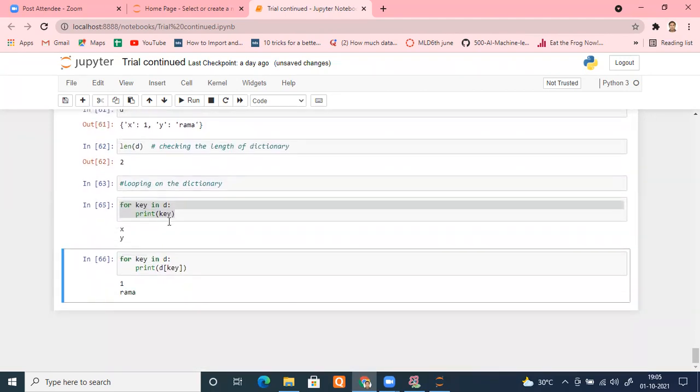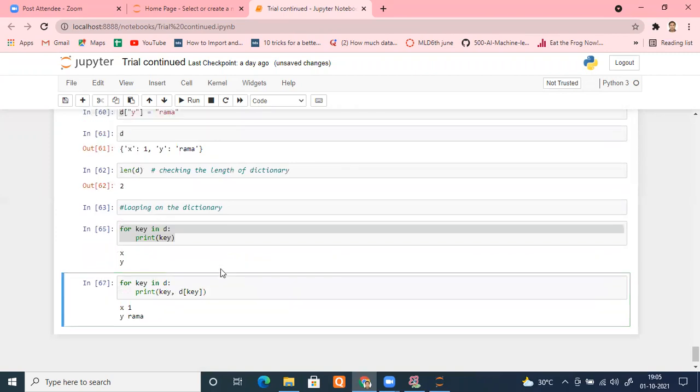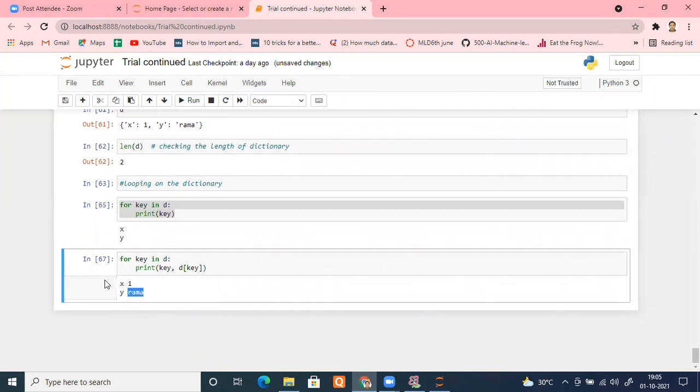So we know it will return me the key. So if I put key inside D, and if I want to see both the things, key and value, just print key, comma, D of key, meaning we want to see key as well as the value. Like this. You will get key, value, key, value. Is it fine? Okay. Now let's move ahead. There are other methods also. I'll come to that very soon.